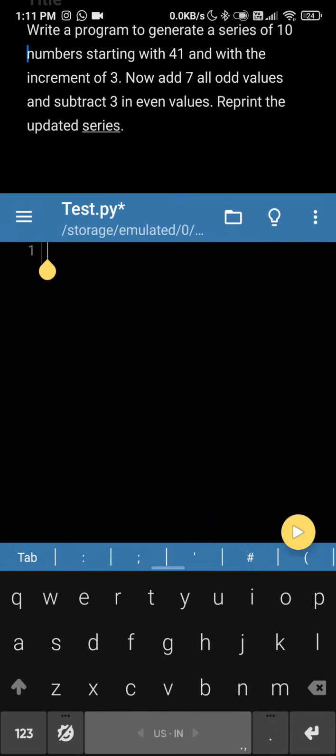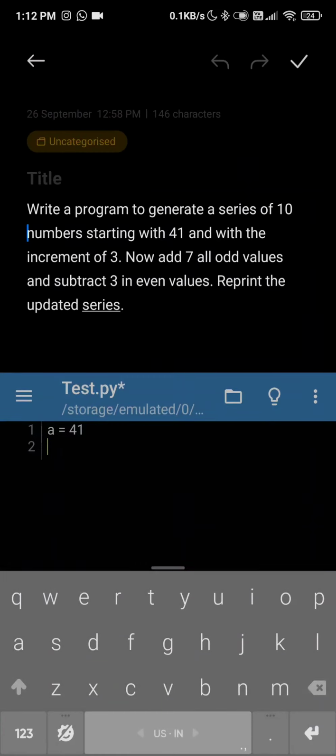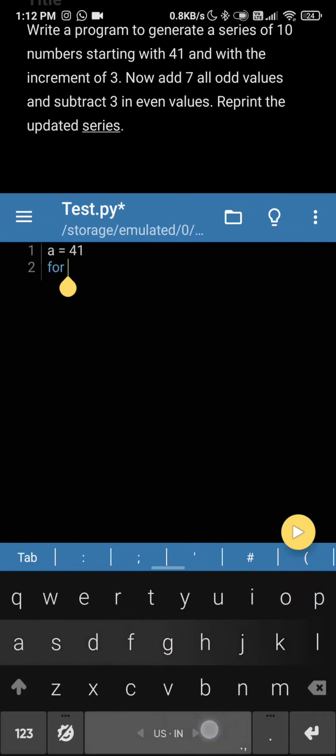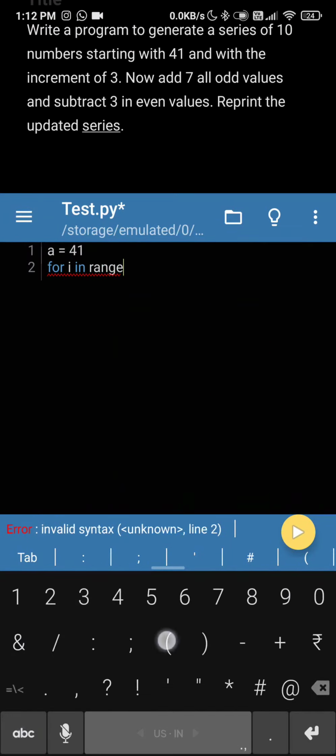So let's start here. So we have to start with 41. So let's put a is equal to 41. Then they say that we have to generate a series of 10 numbers. Let's put for i in range. We need 10 numbers. 10.